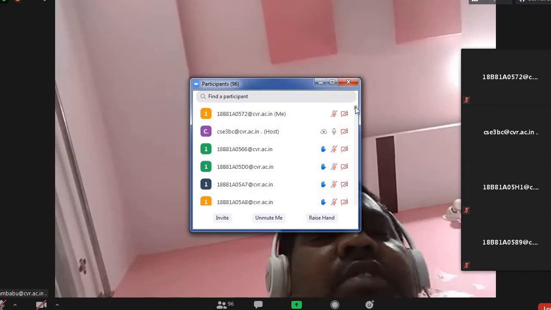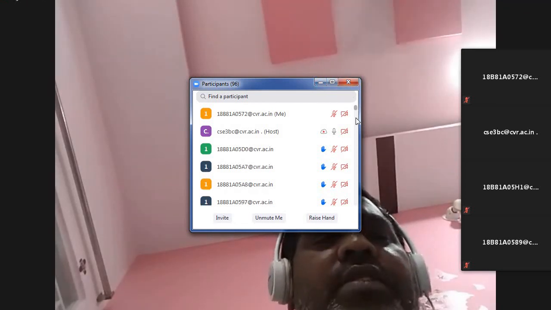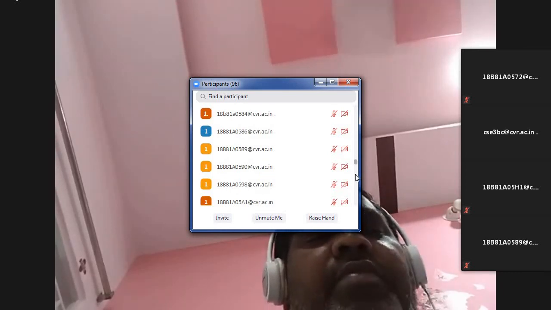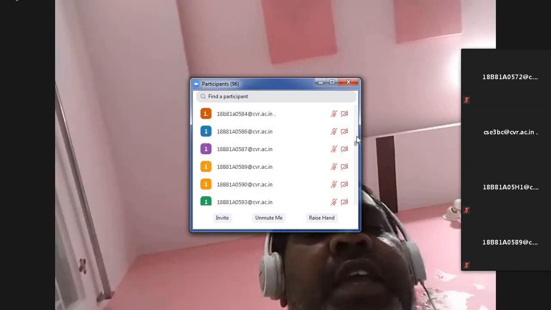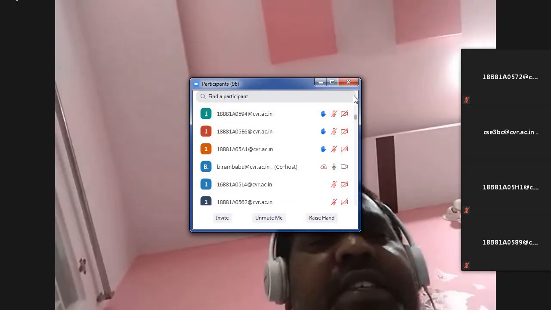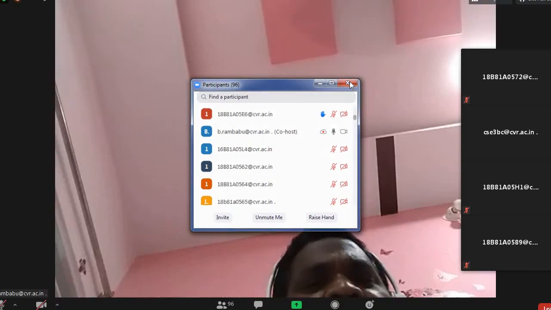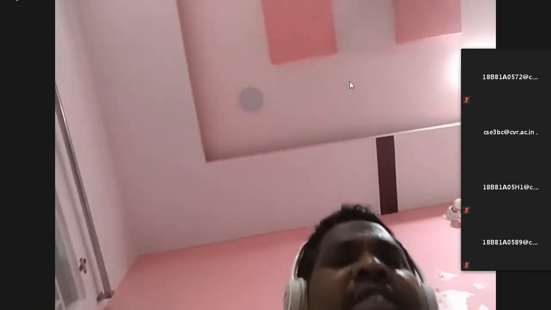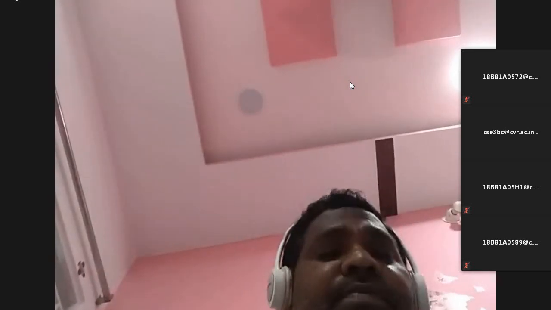I'm requesting all the students, please go through this OSI model and discuss. I have now discussed up to internetworking. This is indirectly a 4th unit concept. We are in the 3rd unit, and the last heading is internetworking.